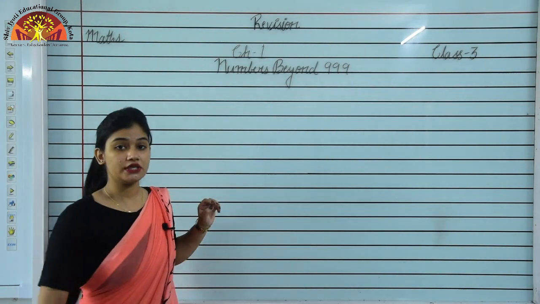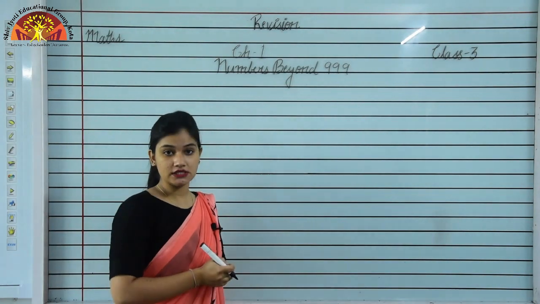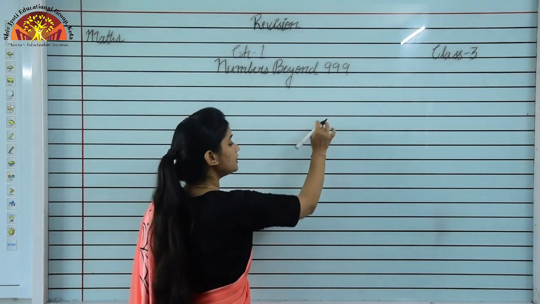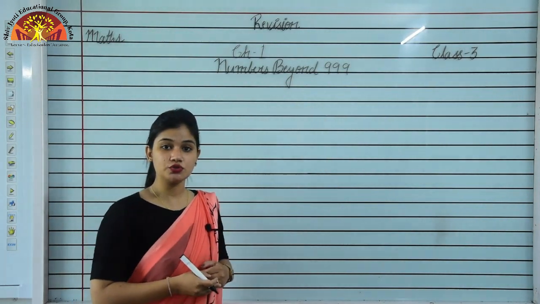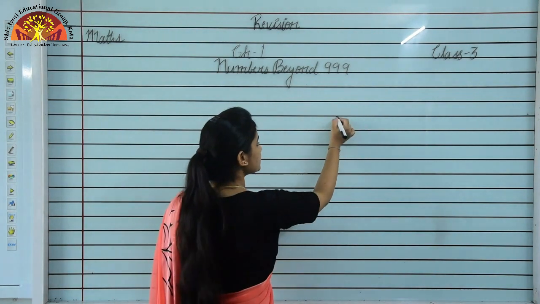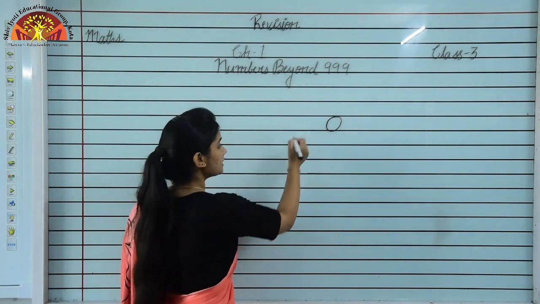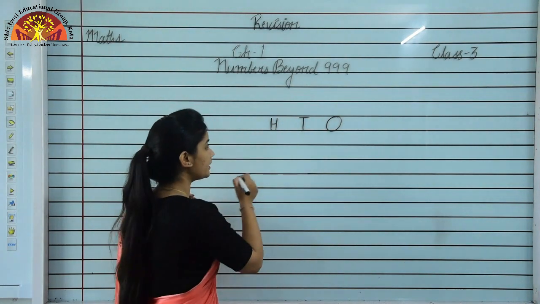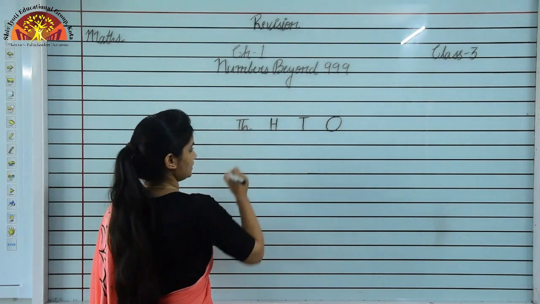So how can we read a large number, how can we write a large number? To read and write a large number we have to use the number system. What we have to use? We have to use number system. According to the Indian number system, first will come ones, then tens, then hundreds and then thousands.